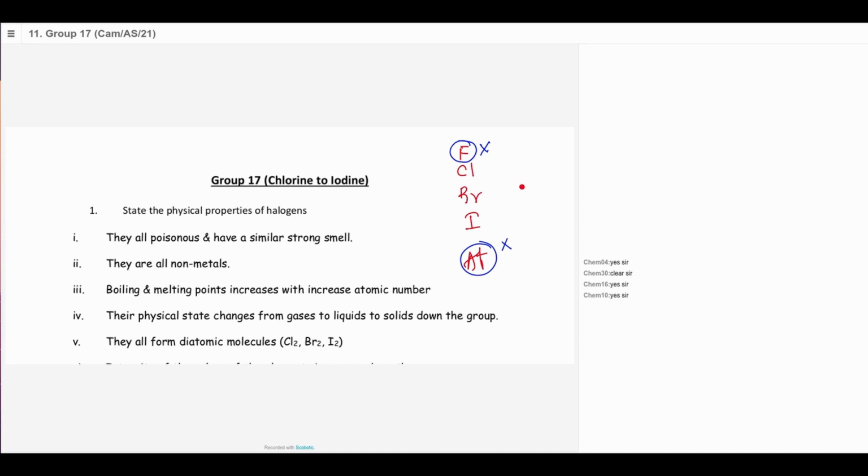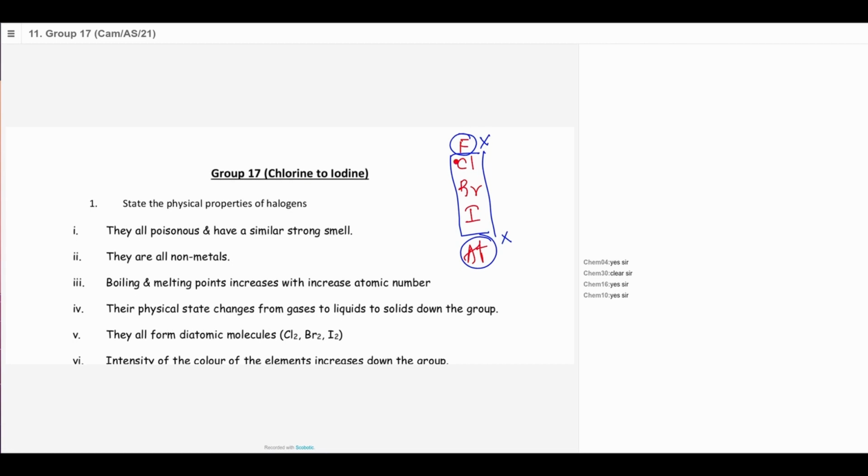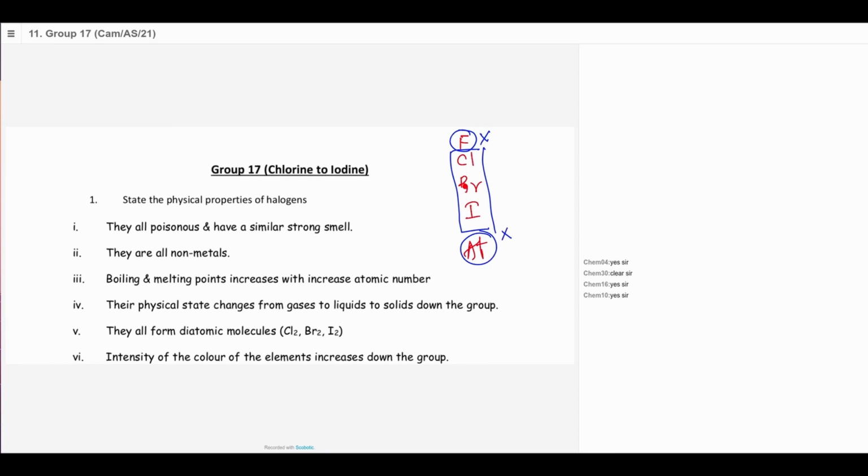So we don't study those two extremes, but we study the other 3, which is chlorine, bromine, iodine, the chemistry of these 3. Based on the chemistry of these 3, you should be able to predict the chemistry of fluorine and astatine, right? Now, chlorine is a pale green gas, a poisonous gas, and they all are poisonous. In fact, they all have a similar strong smell.